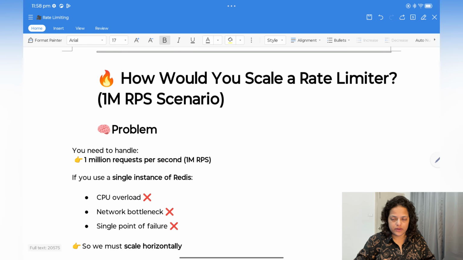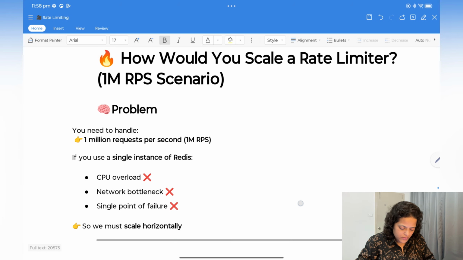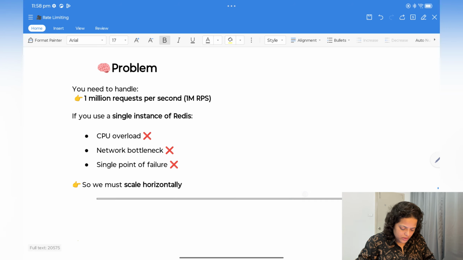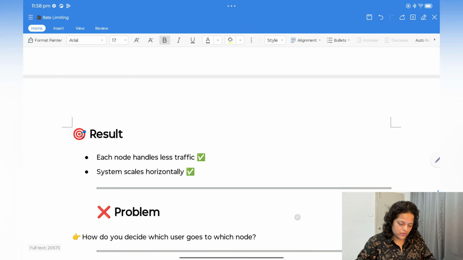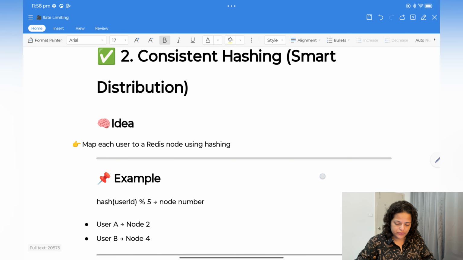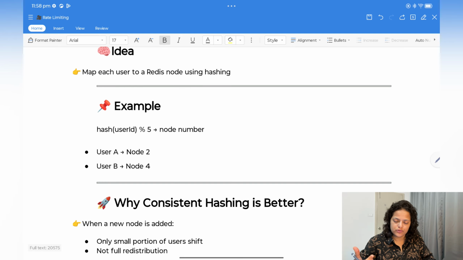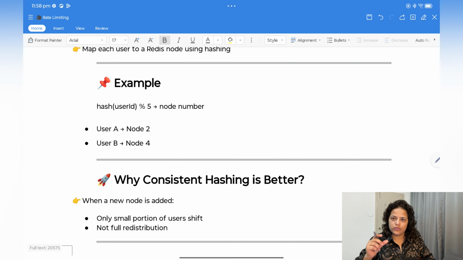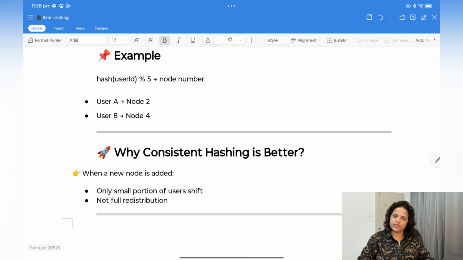How would you scale a rate limiter? Or how would you scale a system for 1 million requests per second? Both are the same, because the rate limiter is also based on the system requests. So here you have a few methods like sharding, we have already discussed. Okay, so instead of one Redis, use multiple Redis nodes. Second is consistent hashing. Okay, smart distribution, we have already talked about it in my earlier video. So here you use some hash function, let's say hash user ID mod 5, and it will give you the server number, node number, and then it will distribute traffic requests evenly on different servers.